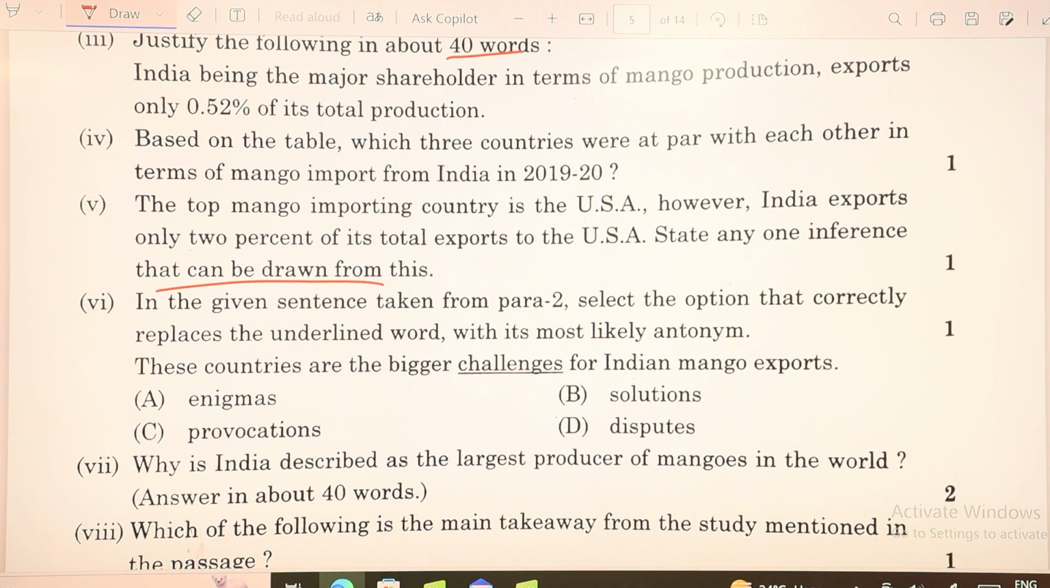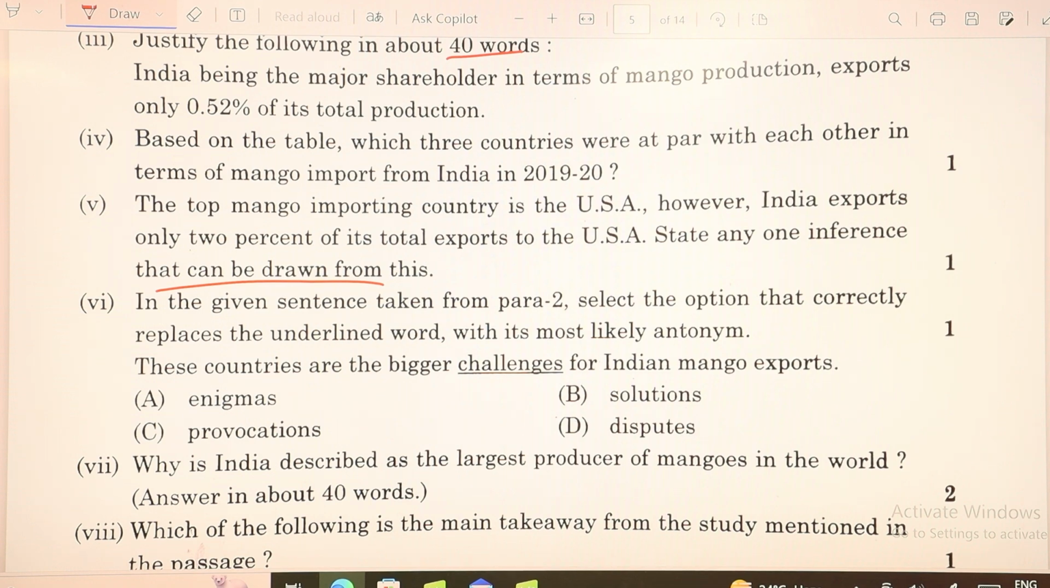To which you will write the answer here as, one inference that can be drawn from this is that there may be significant barriers or challenges hindering India's mango export to the USA, such as high transportation costs and strict import regulations. This would go as answer number 5.